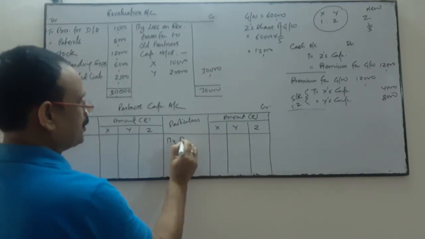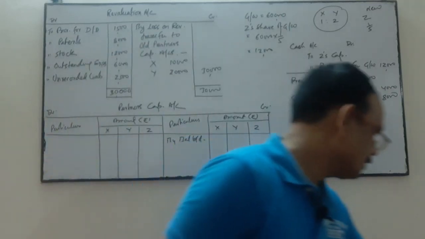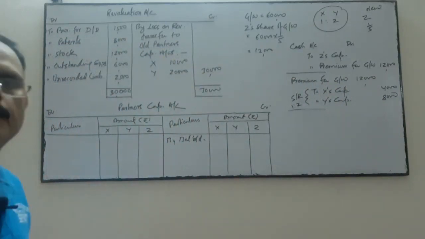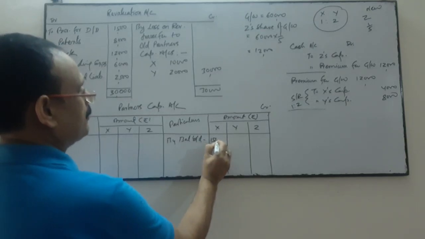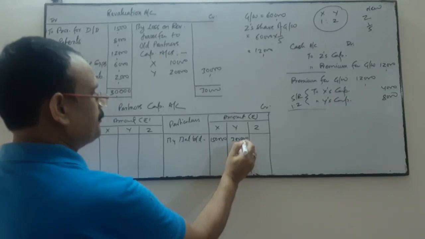By balance brought down. First of all, we bring down the previous balance of capital from the old balance sheet on the date of admission. The capital of X and Y is 1,50,000 and 3 lakhs respectively.